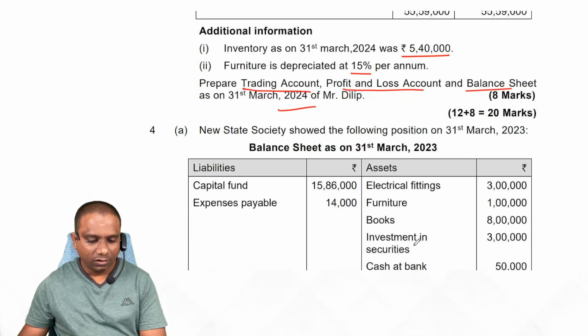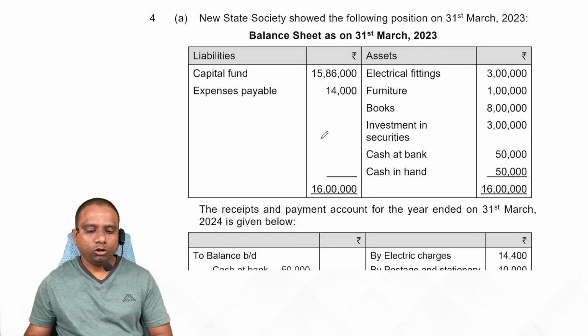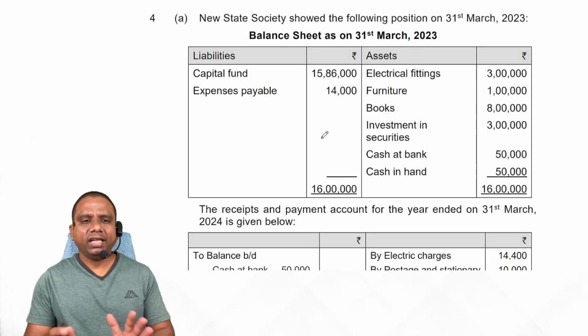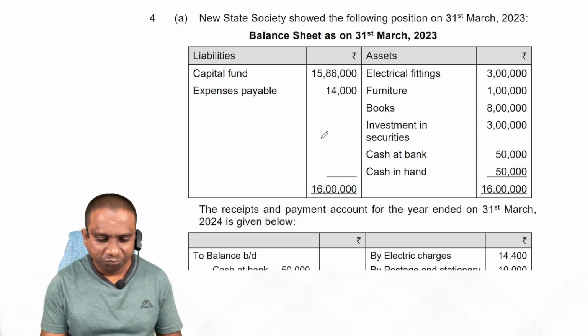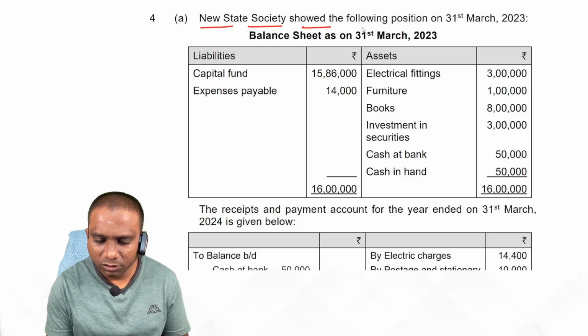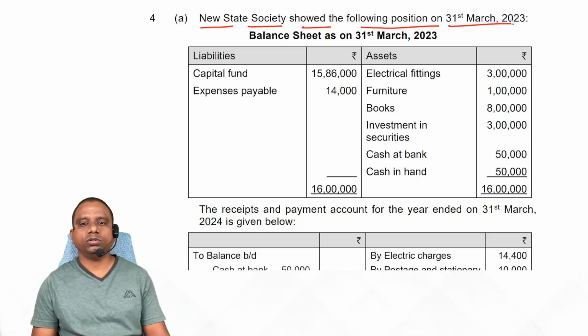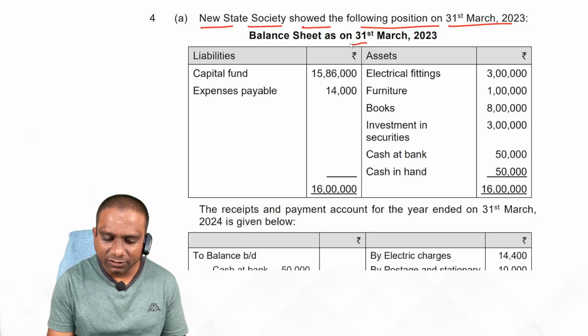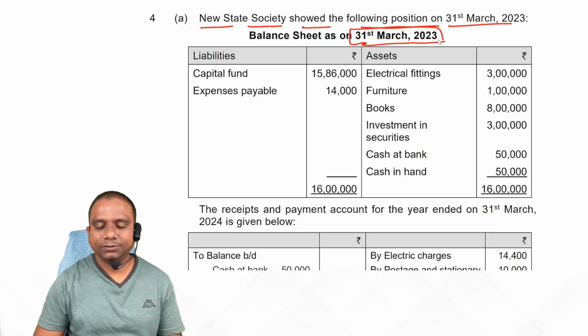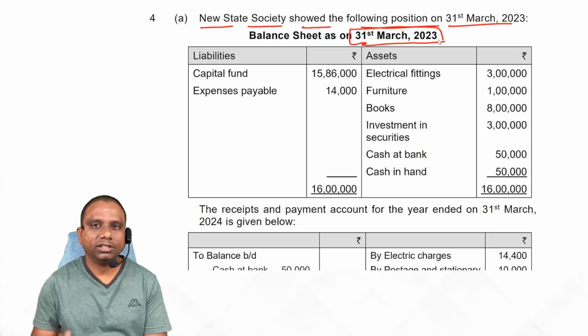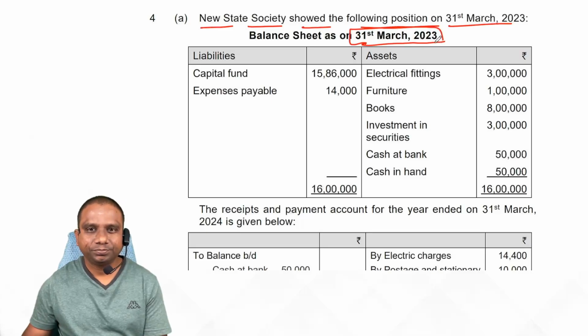Next one, fourth problem. Fourth problem is given on 4A NPO problem, student. Observe. New state society showed the following position on 31st March 2023. Balance sheet. Here try to understand the dates. Mark the dates first. 31st March 2023.